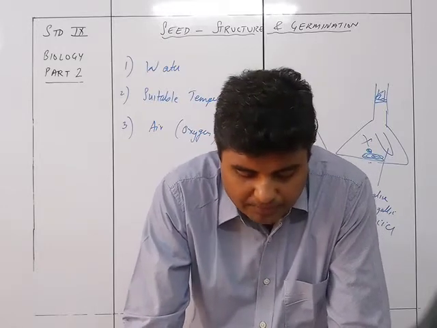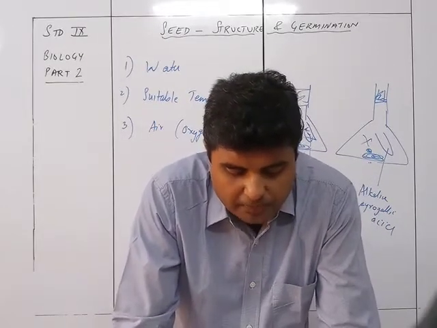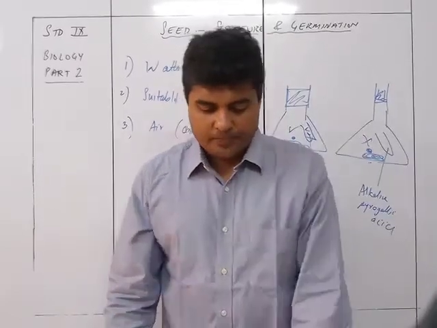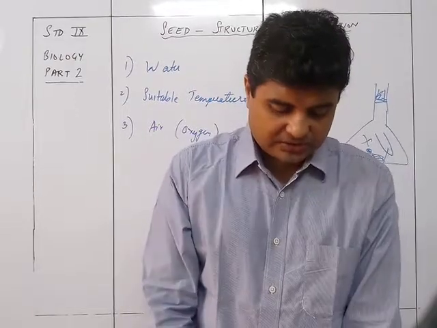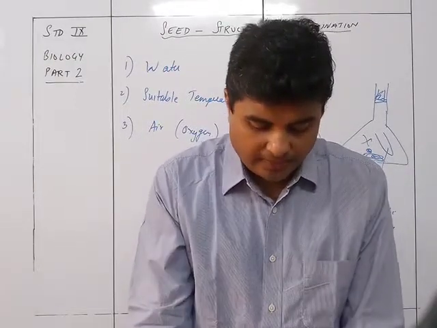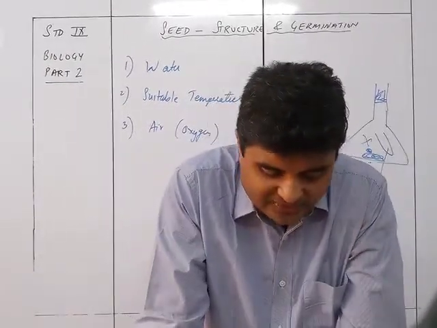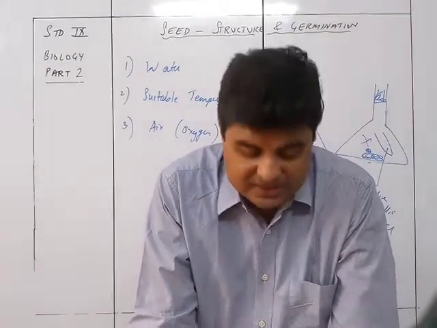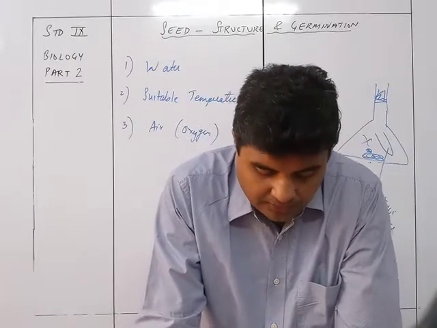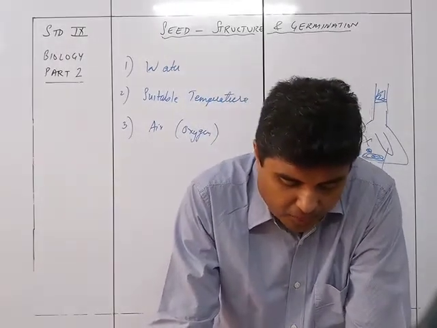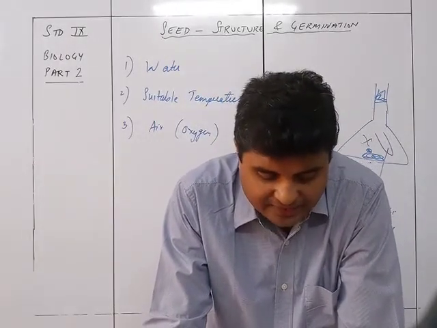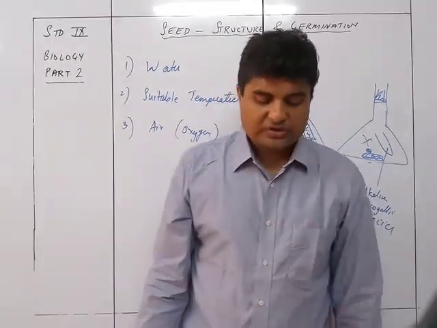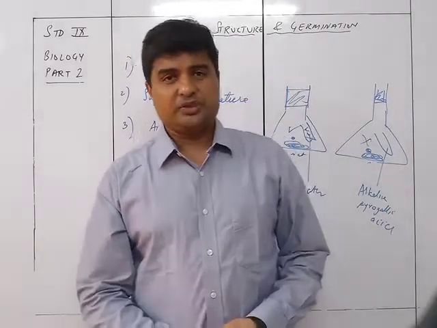Keep the tube hanging by fixing a cork on the mouth of the flask. Arrange flask A in the same way, except that the test tube in the flask contains plain water. Place the two flasks in an ordinary room. The seed in flask A will germinate. The seed in flask B does not germinate because there is no oxygen. There may be at most a very slight germination due to anaerobic respiration in the absence of oxygen. This shows the importance of oxygen for germination.